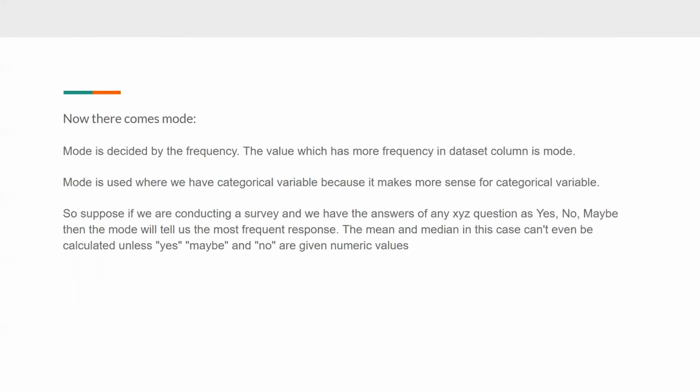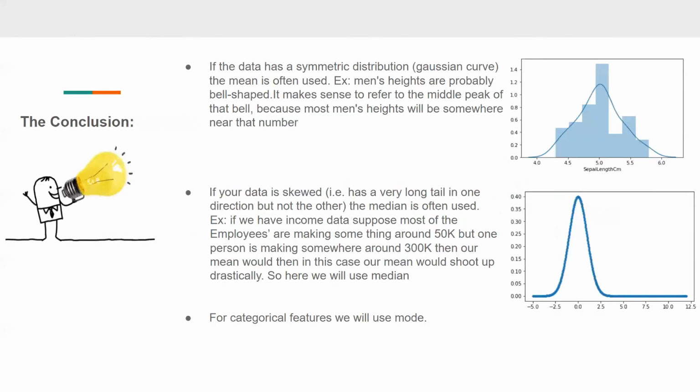So that is mode. So here we are concluding where to use mean, median, mode if we have null values in our data set. If the data has a symmetrical distribution, that is the Gaussian curve, the mean is often used because in a Gaussian curve, most of the values would be lying around our middle value.